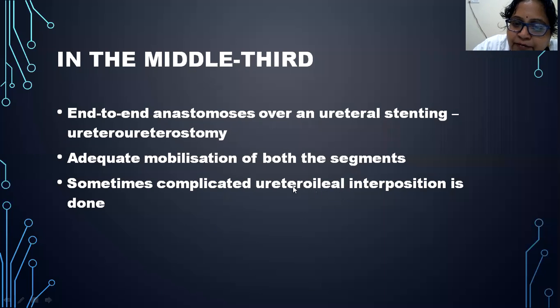Ileum is substituted for ureter where a long segment of ureter has to be resected. In such cases, the ileum is used for the ureter: the bowel segment is placed in the position of the ureter and an end-to-end anastomosis is done. Then the repair is also an end-to-end anastomosis of the proximal and distal ends of the ileum from where the graft is removed.